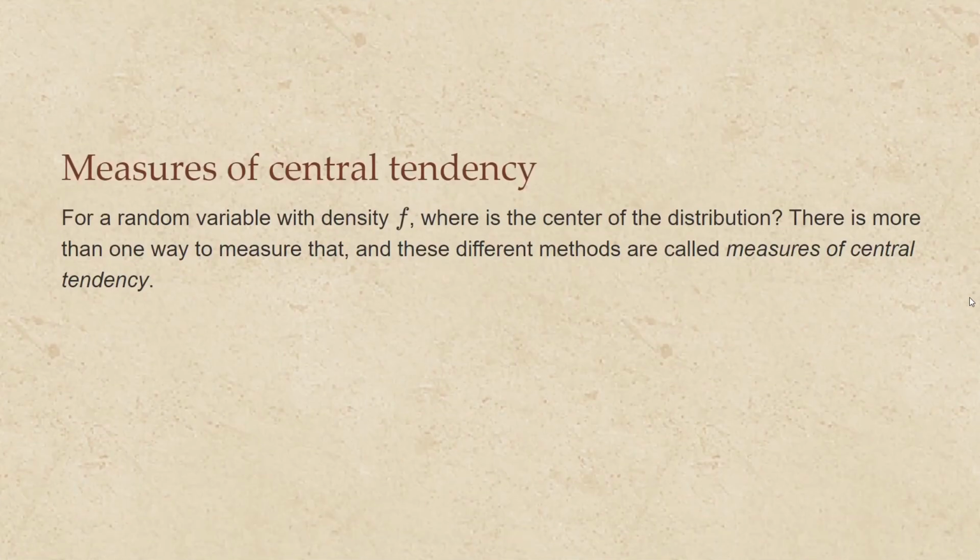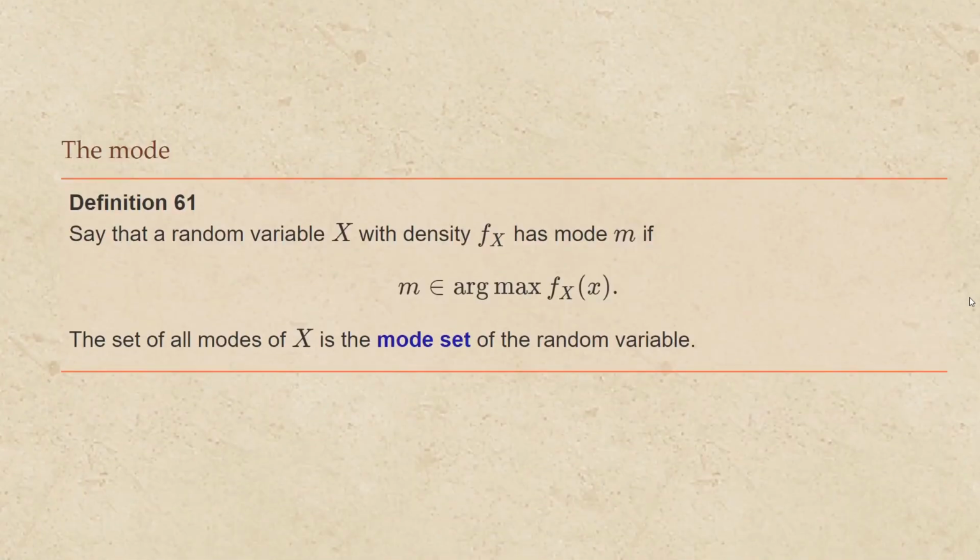For a random variable with density f, we can then ask, where is the center of the distribution? There is more than one way to measure that, and these different methods are called measures of central tendency. Our first measure of central tendency is called the mode. We say that a random variable x with the density f sub x has mode m if m is an element of the argument maximum of f sub x of x. The set of all modes of x is the mode set of the random variable.